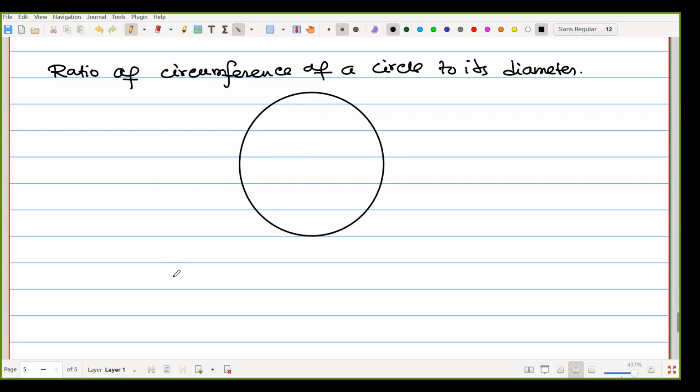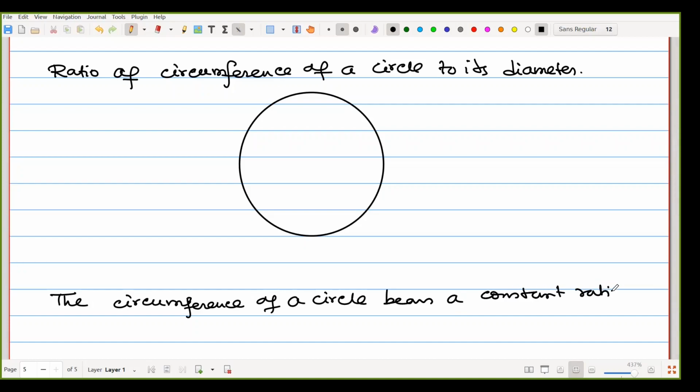What is the meaning of the circumference? The circumference means the complete arc, the complete rotation of the arc, the complete length of the arc that we are getting. So the circumference of a circle bears a constant ratio to its diameter.